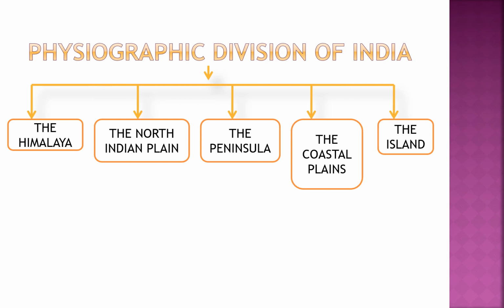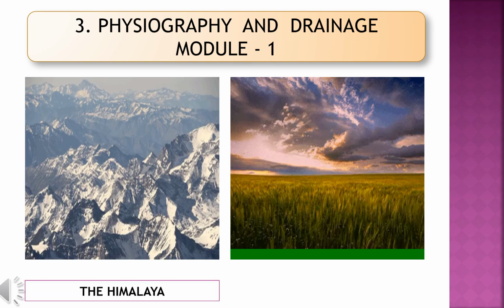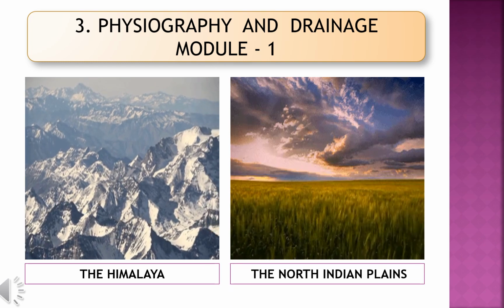So students, the physiographic divisions of India are the Himalaya, the North Indian Plain, the Peninsula, the Coastal Plain and the island groups. So dear students, in lesson number 3, module 1, we will be learning about the Himalaya and the North Indian Plain. So let's begin with the first physiographic division of India, that is the Himalaya.